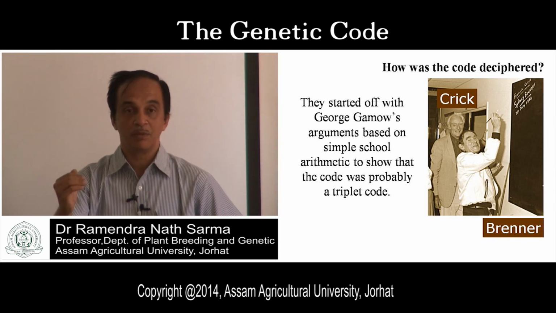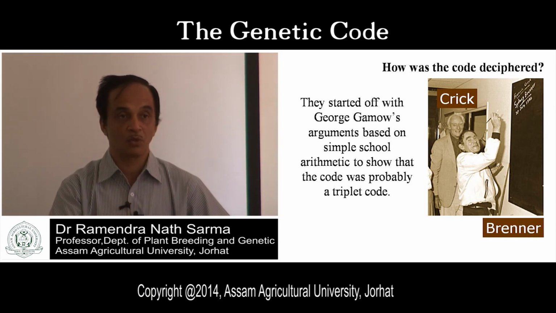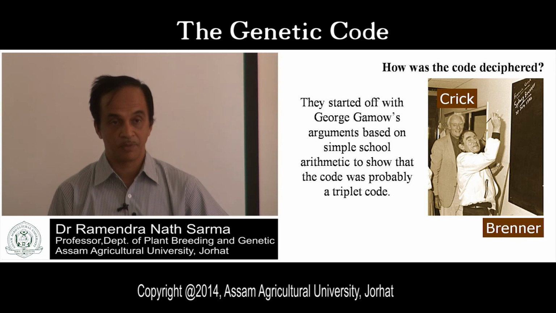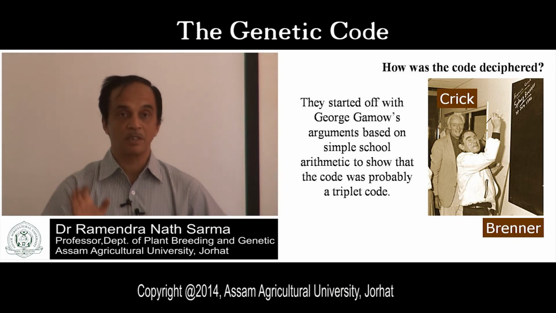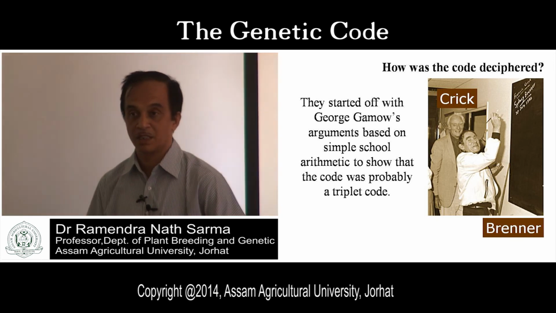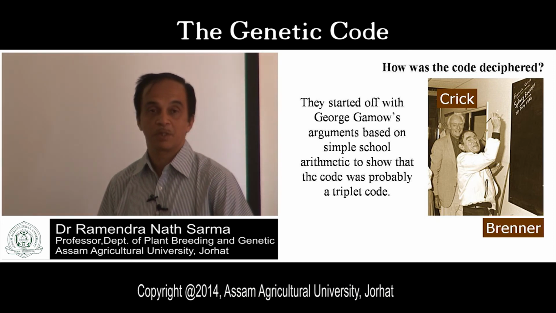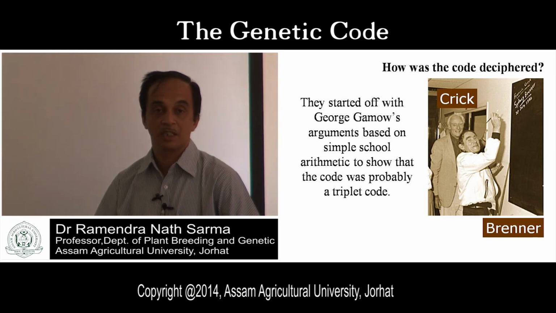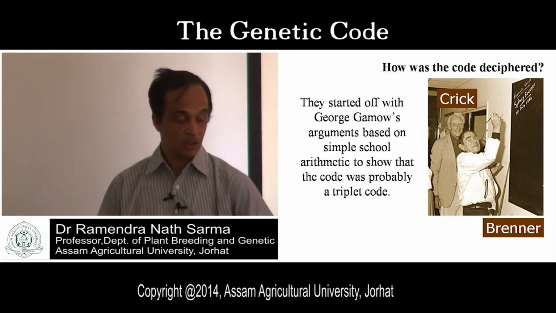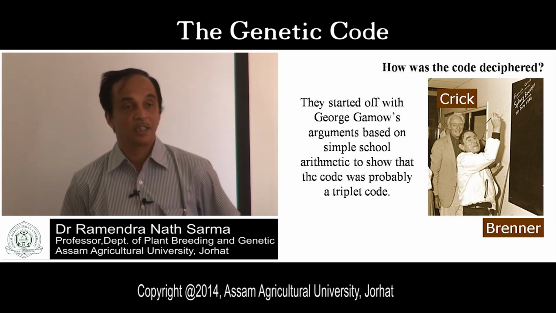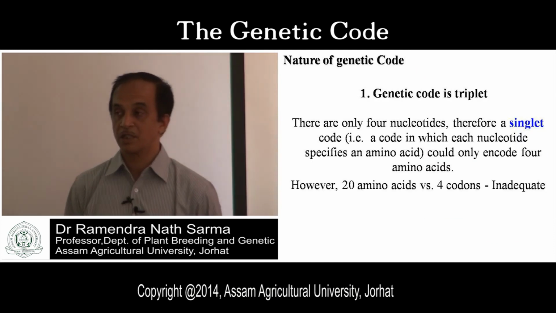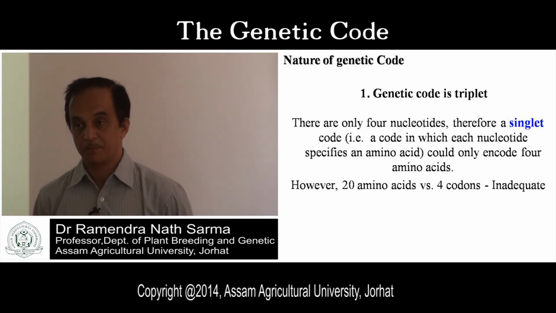But scientific evidence about the genetic code was given after 1965. Those scientific experiments are not necessary in this course. But remember that Francis Crick was the responsible person for this genetic code. So what is the nature of the genetic code? The first characteristic of the genetic code is that it is triplet.